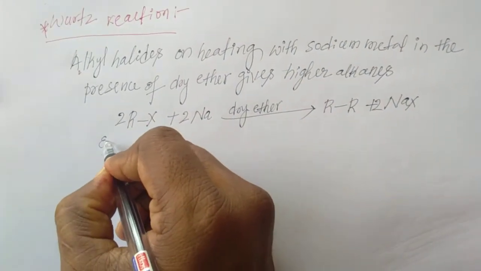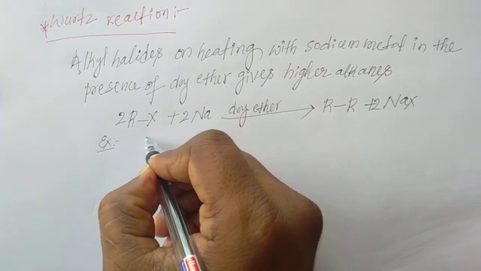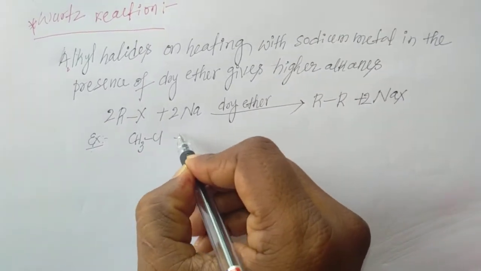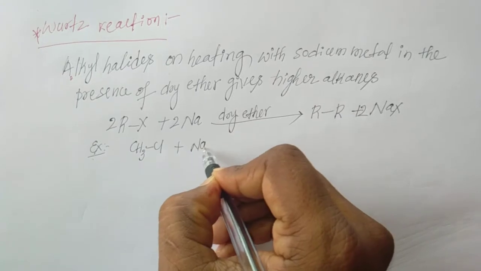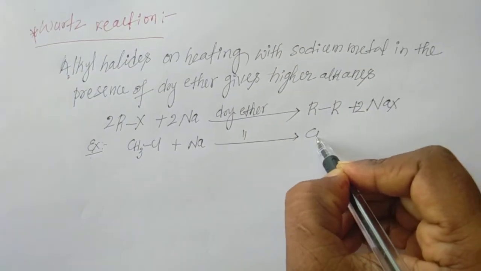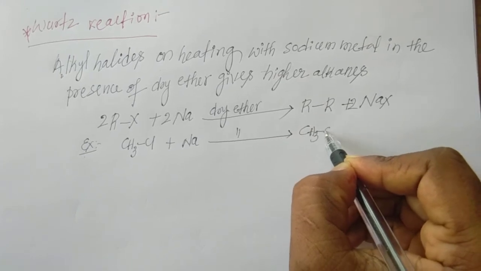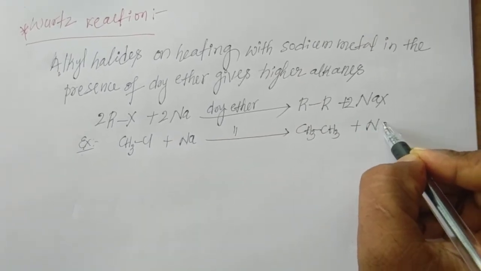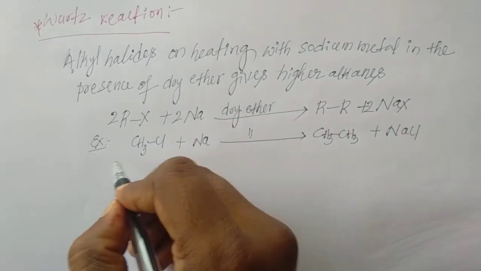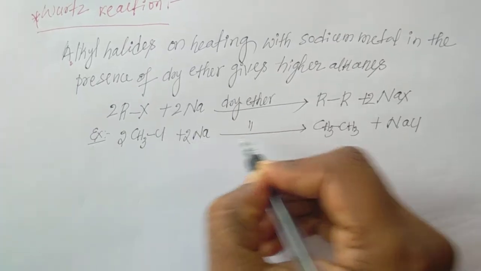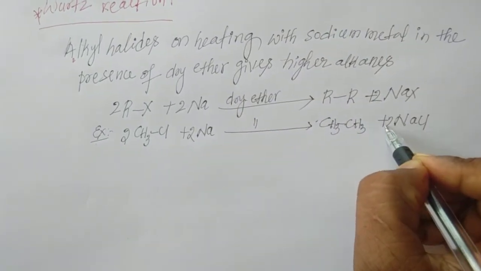Example for this reaction: take methyl chloride, CH3Cl, and Na in the presence of dry ether, which gives rise to CH3CH3. The by-product is NaCl. To balance this reaction, here 2 moles, here 2 moles and here 2 moles.